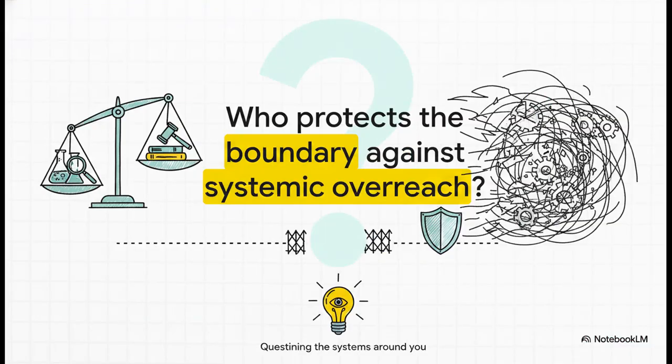So, I want to leave you with a thought to chew on today based on the AI's analysis. It highlights that incredibly delicate balance between systematic order, scientific truth, and the precise application of the law. When subjective assumptions completely replace objective evidence, who protects the boundary between lawful expression and systematic overreach?